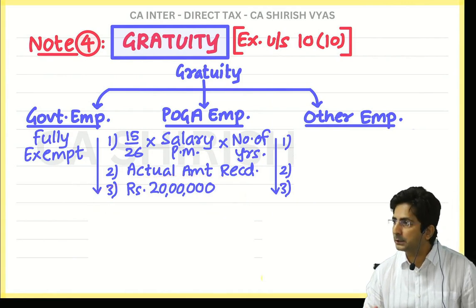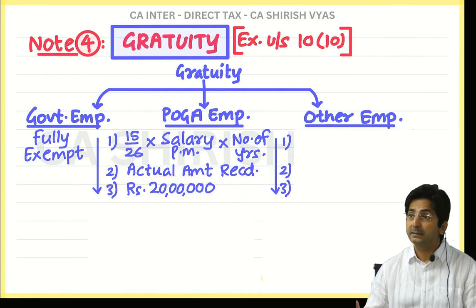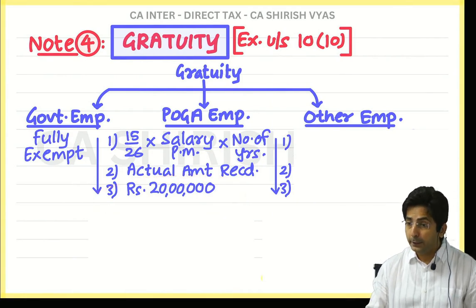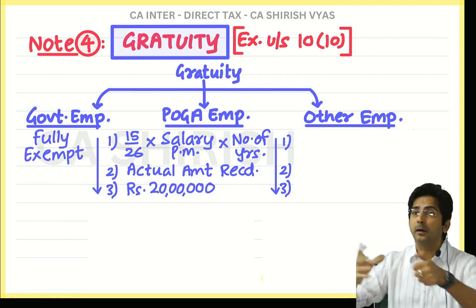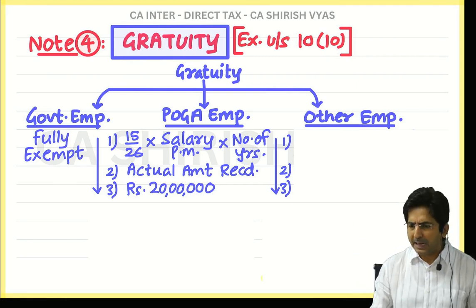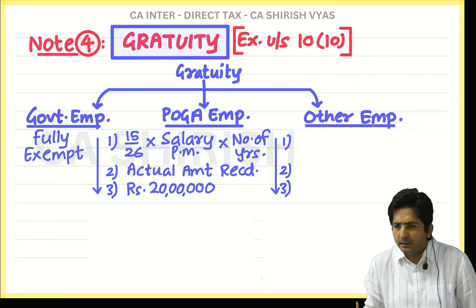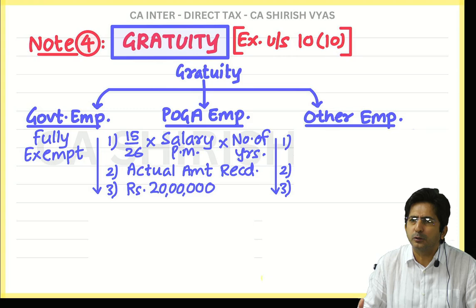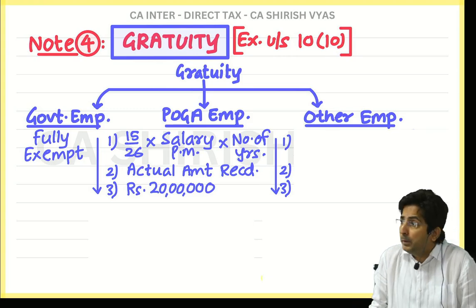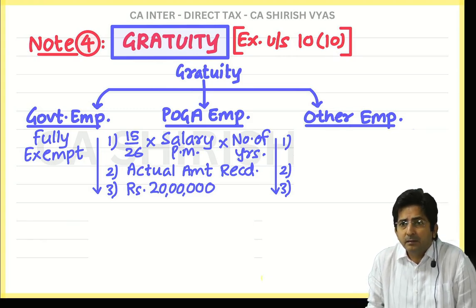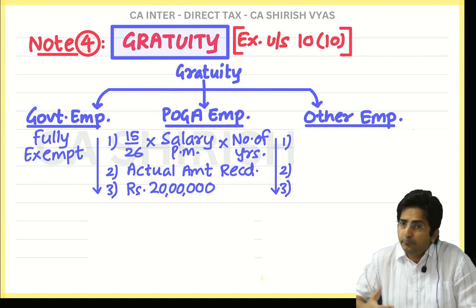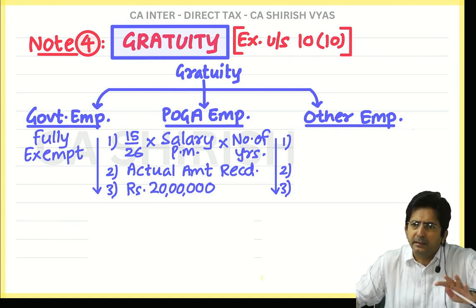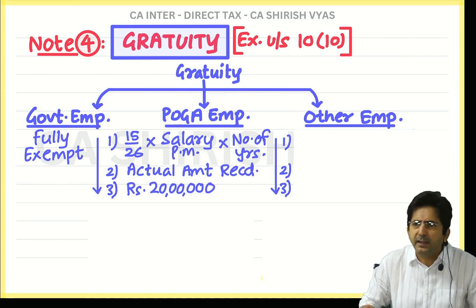Whatever is your right, if you receive that much, we will exempt it, but it should not be more than 20 lakhs. If we exempt everything, how will we get the tax to run the country?